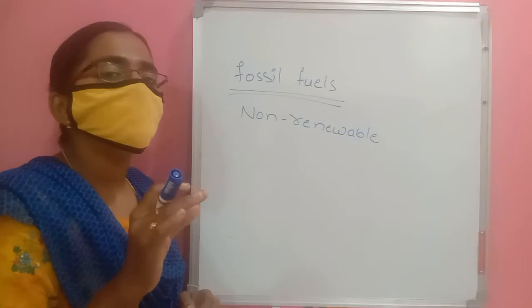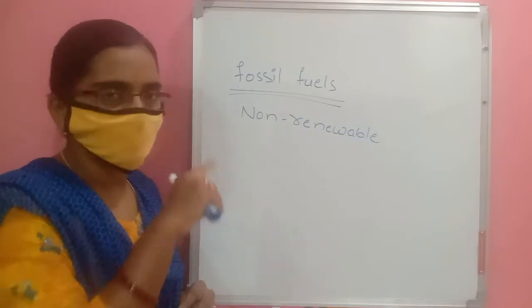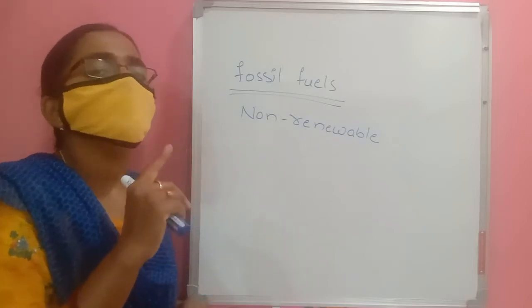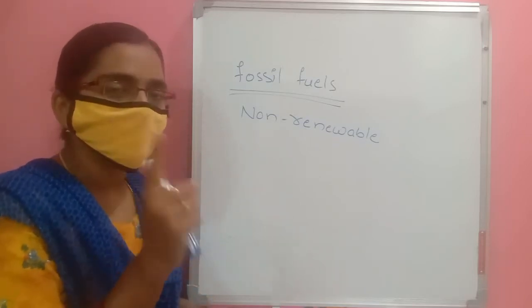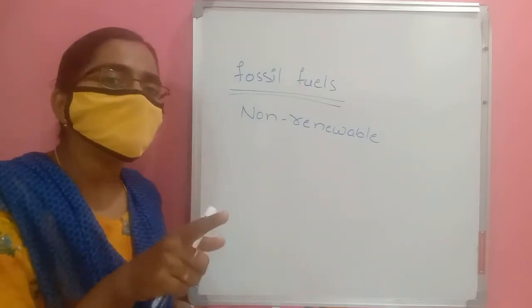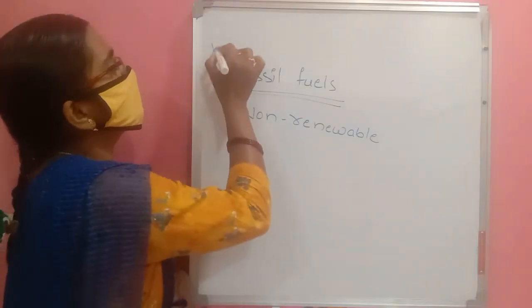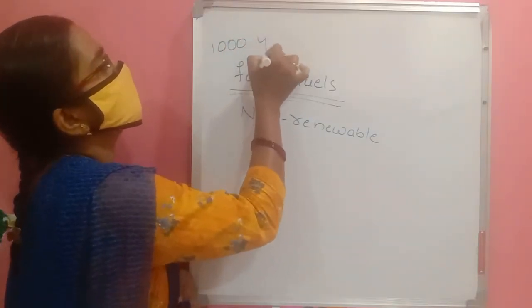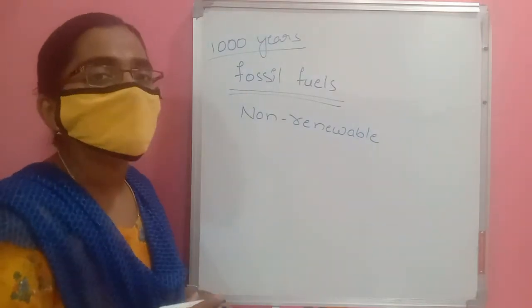To produce the petrol or diesel the whole world consumes in one day, we need to wait for 1000 years.